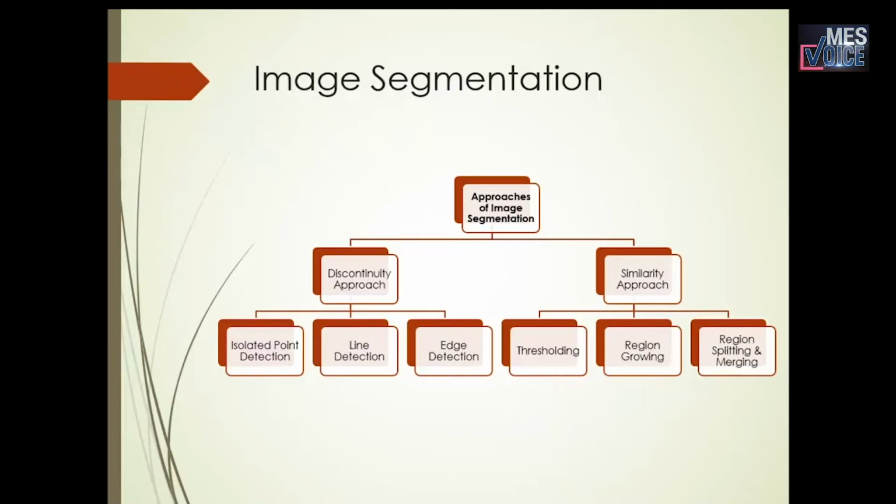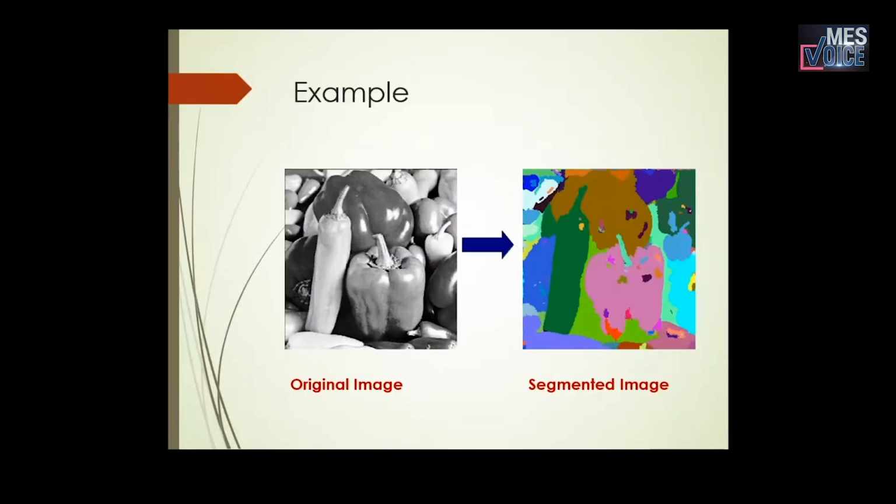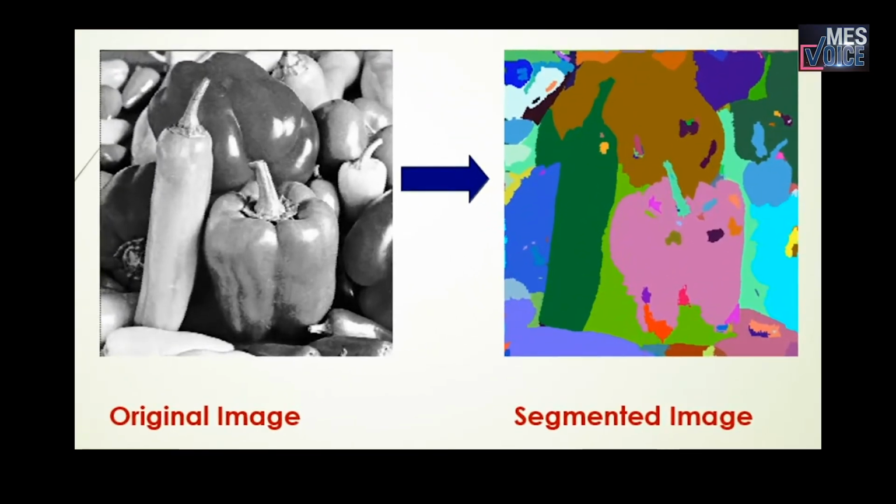In the similarity-based approach, an image is partitioned into regions that are similar according to a set of predefined criteria. The principal approaches in this category are based on thresholding, region growing, region splitting, and merging. In this session, we focus on the discontinuity-based approach, that is, detection of isolated points, detection of lines, and detection of edges. To get a better understanding, we look at an example for image segmentation.